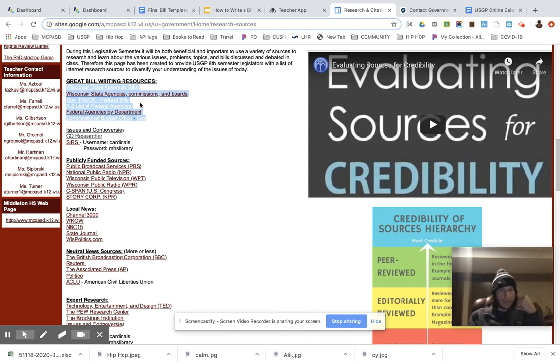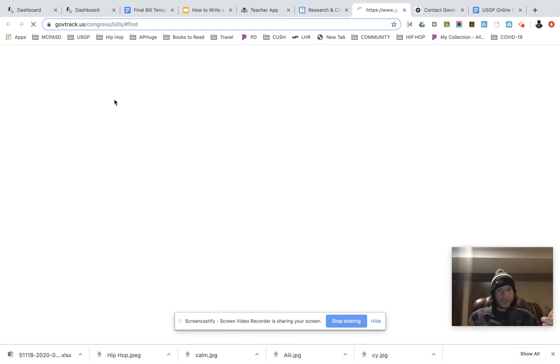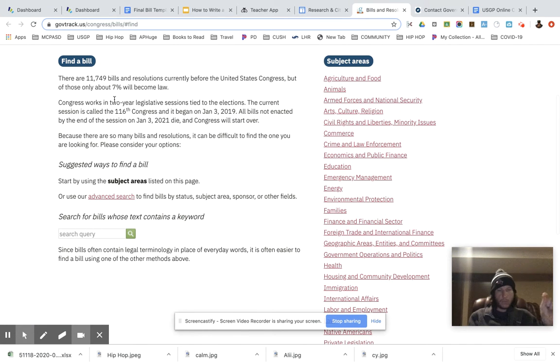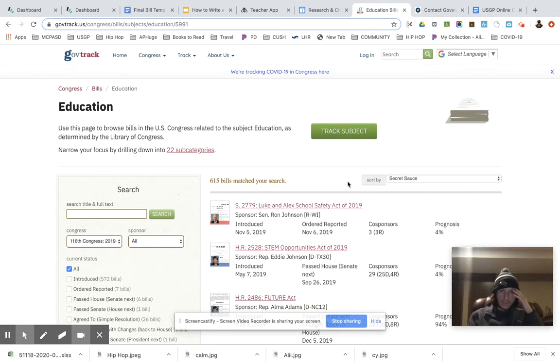So if you have a federal bill, why don't you go to GovTrack and see what other laws have been written and proposed by the federal government? So if you are dealing with, I don't know, let's say education, you can see what bills are currently being proposed and debated or recently have been proposed and debated in relation to education. So you can see this top bill that comes up is sponsored by yours truly, Senator Ron Johnson from the good old state of Wisconsin. It's called the Luke and Alex School Safety Act of 2019.